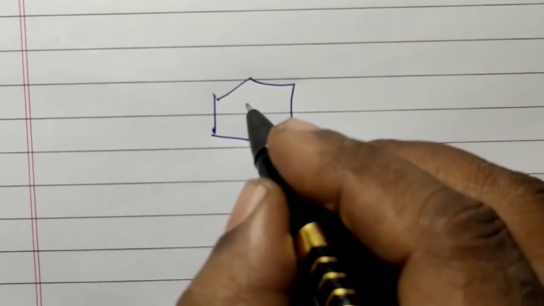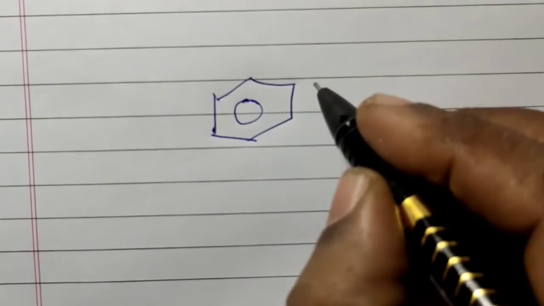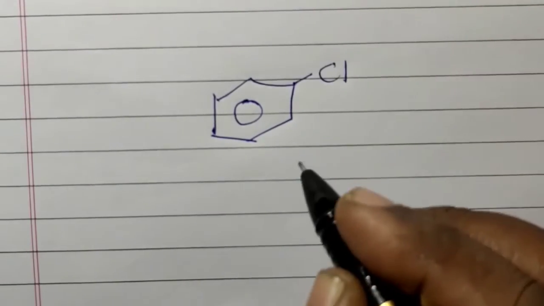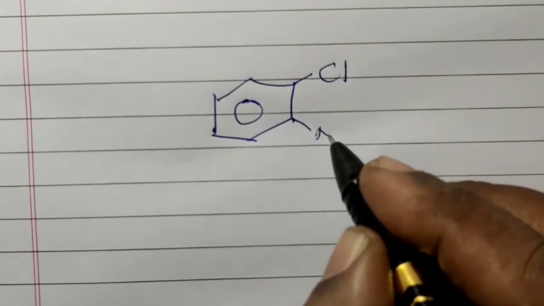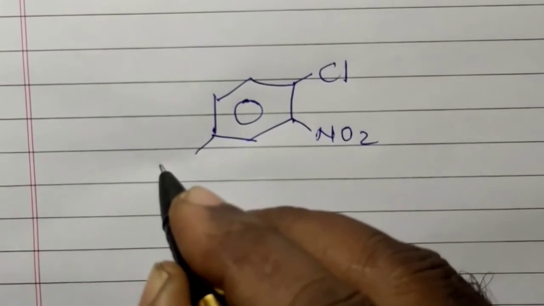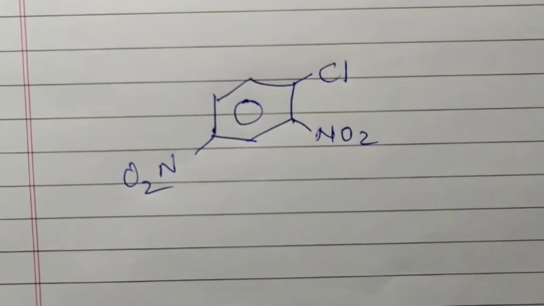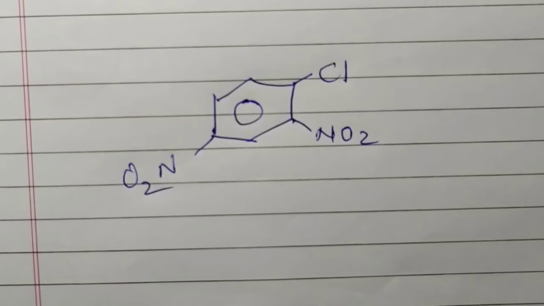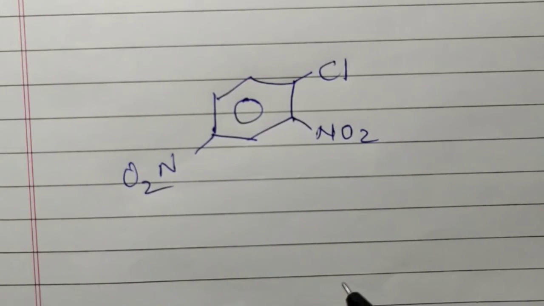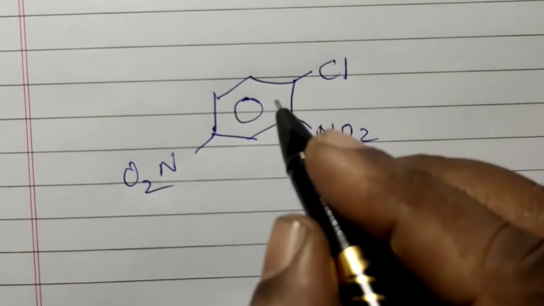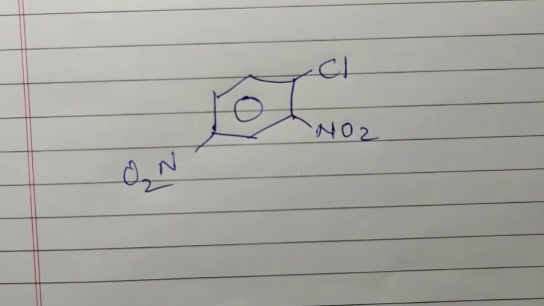Let us discuss trisubstituted benzene compounds. For example, one Cl is present here, one NO2 is present here, another NO2 is present here. For trisubstituted benzene compounds, for giving numbers, we follow a rule called the lowest locant rule.